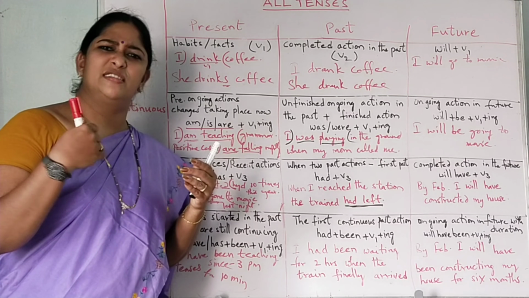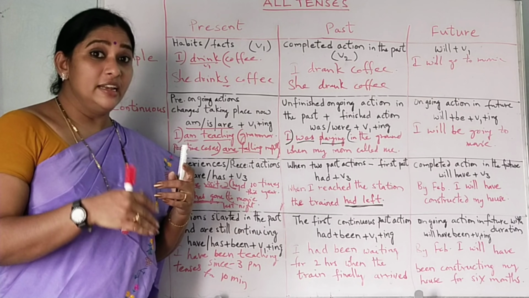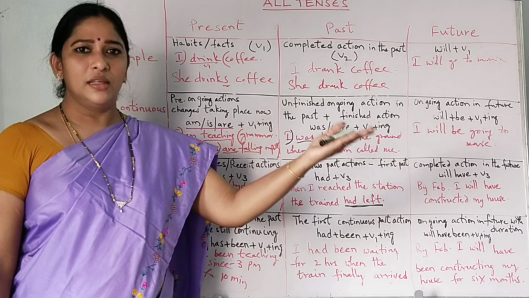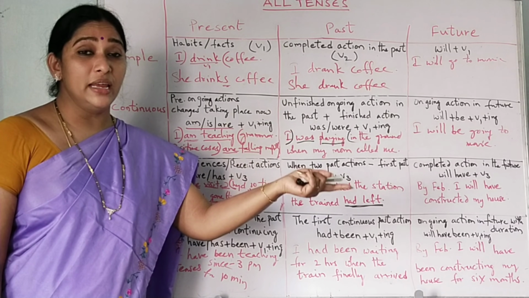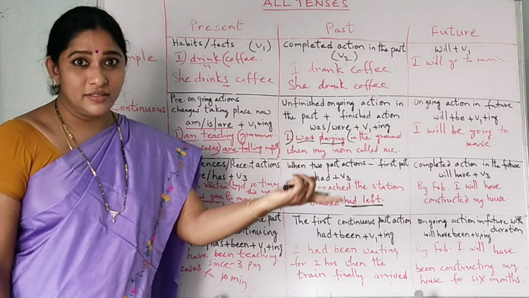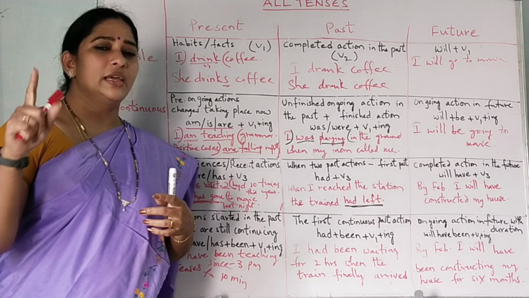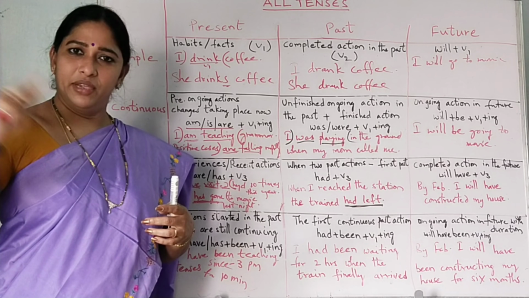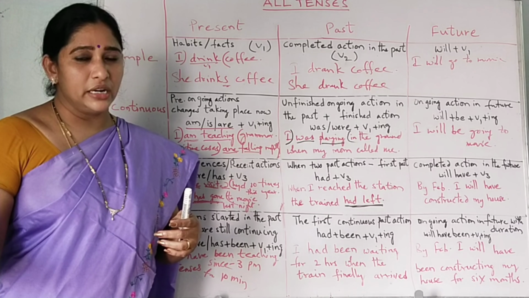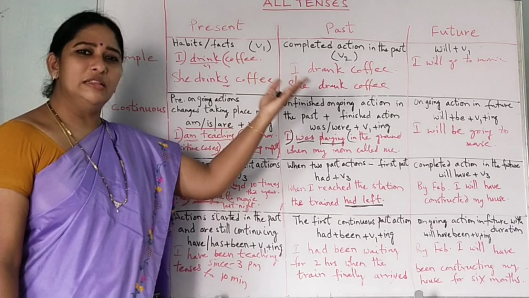When the work is already decided, you have decided to. I am going to write my exams in the next coming April, in the month of April. I am going to write my exams. I am writing my exams. Present continuous also we can use when the work is fixed in the future. We can use present continuous or future continuous or simple future. All these we can use.